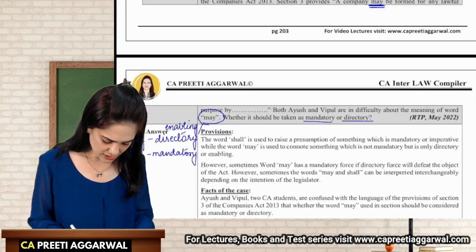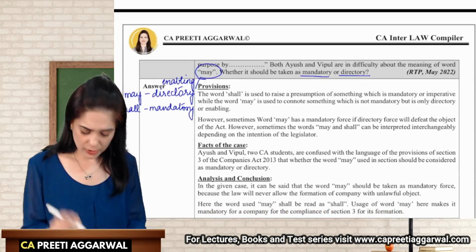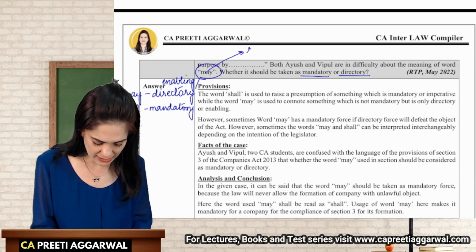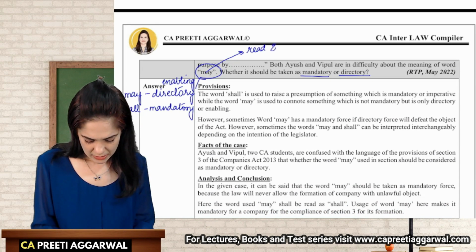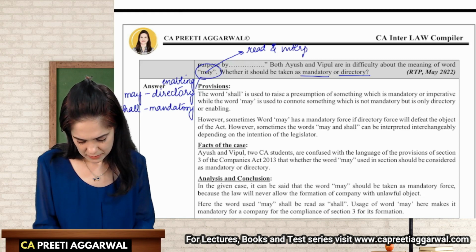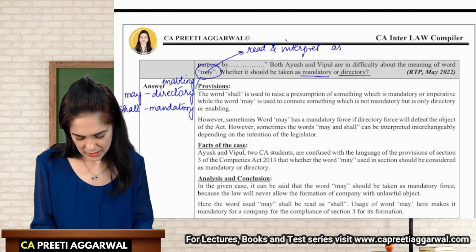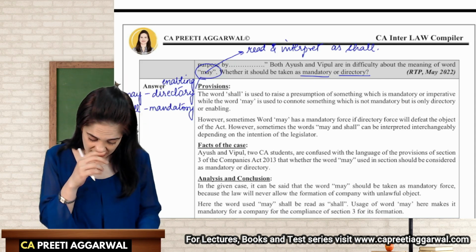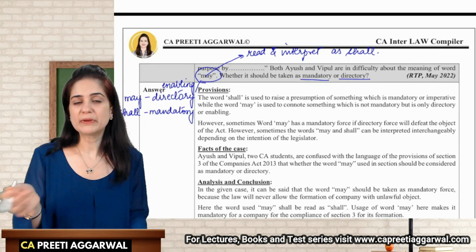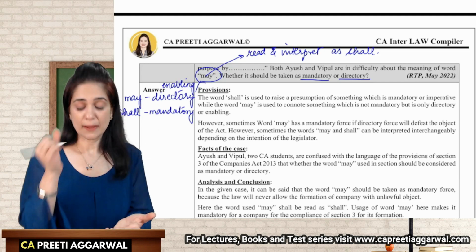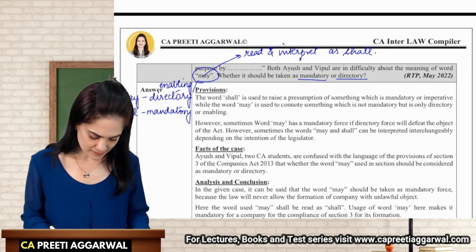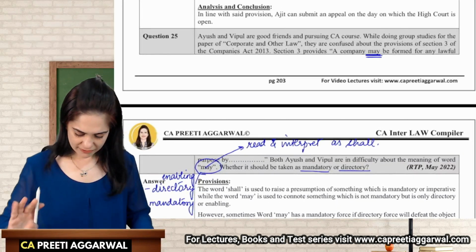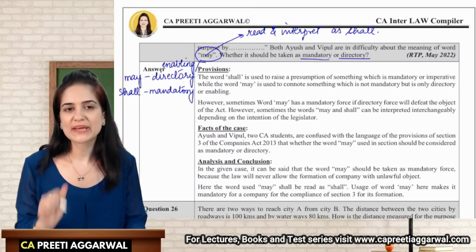So over here, even though the word used is may, you will read and interpret it as shall. Now try. Here the word may should be interpreted as mandatory. Only then it makes sense. The company should be formed for lawful purpose only. Yes, now it makes sense.